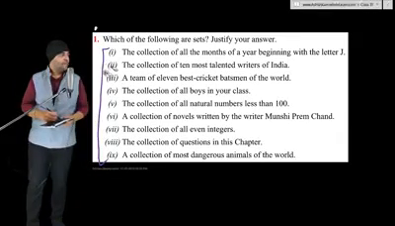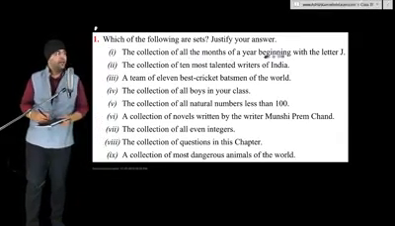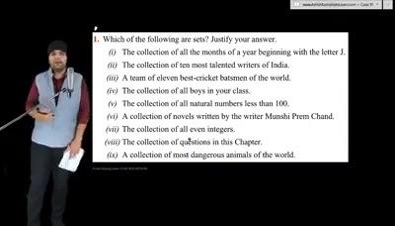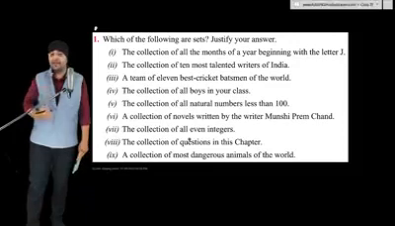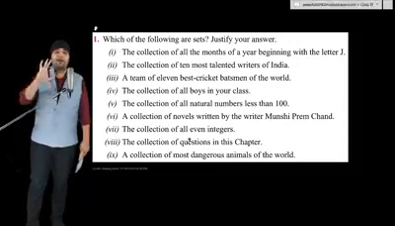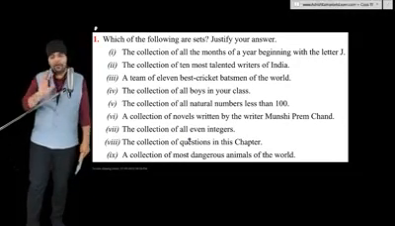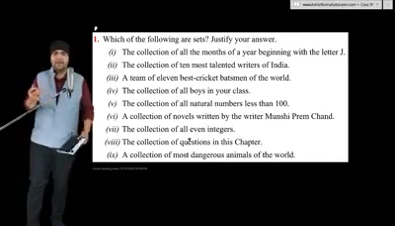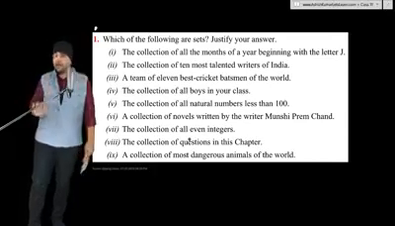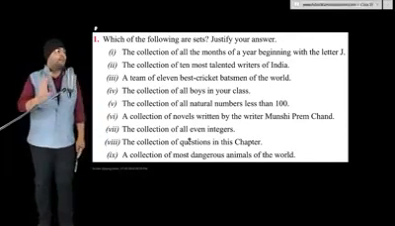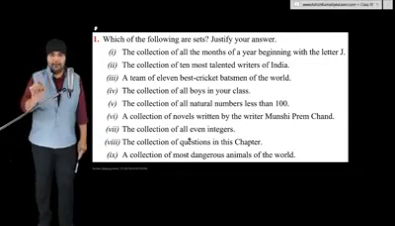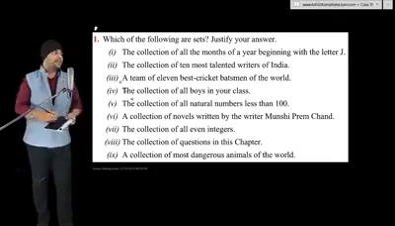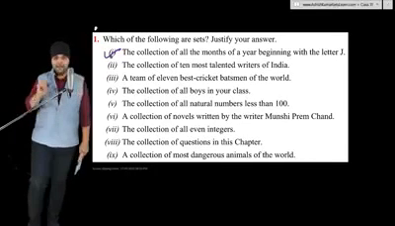Let's begin with part 1. The collection of all the months of a year beginning with the letter J. Now, whether you collect all the months beginning with letter J or I collect all the months beginning with letter J, our collection will always be the same. Our collection will always have January, June and July. Yeah, you may write June, January, July, and I may write January, June, July, or July, June, January. The order can be different, but the overall collection will always be the same. And as I had mentioned, the order doesn't matter. What matters is the overall collection. So the overall collection will always be the same. So this can be considered as a mathematical set.